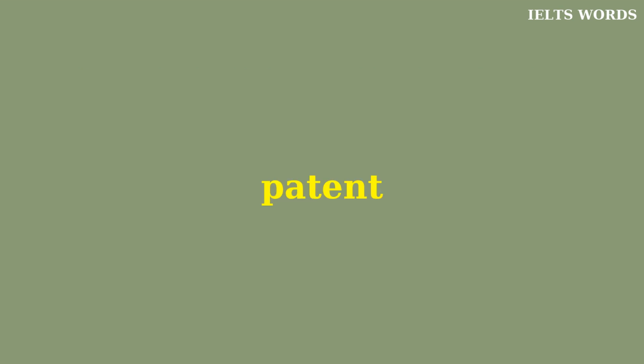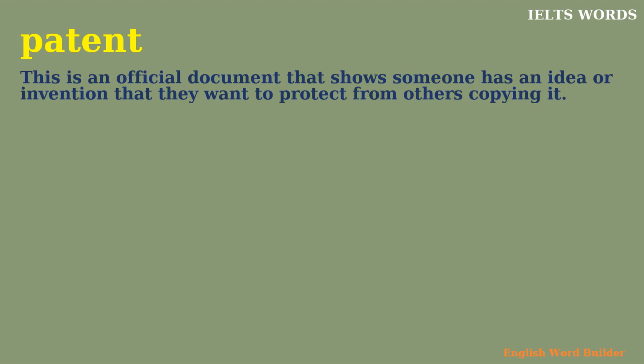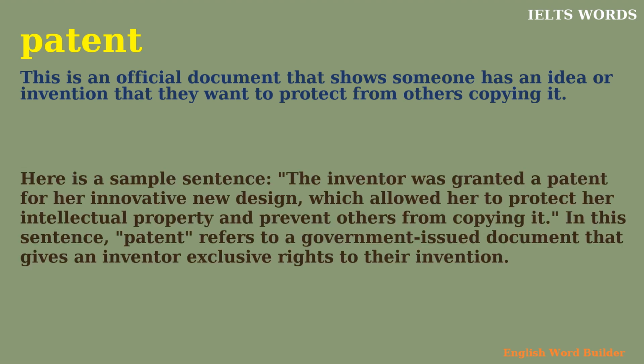Patent. This is an official document that shows someone has an idea or invention that they want to protect from others copying it. Here is a sample sentence. The inventor was granted a patent for her innovative new design, which allowed her to protect her intellectual property and prevent others from copying it. In this sentence, patent refers to a government-issued document that gives an inventor exclusive rights to their invention.